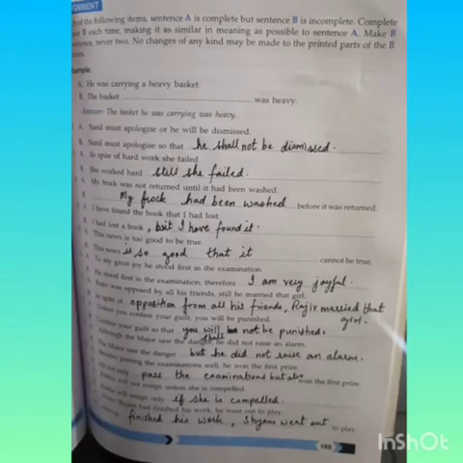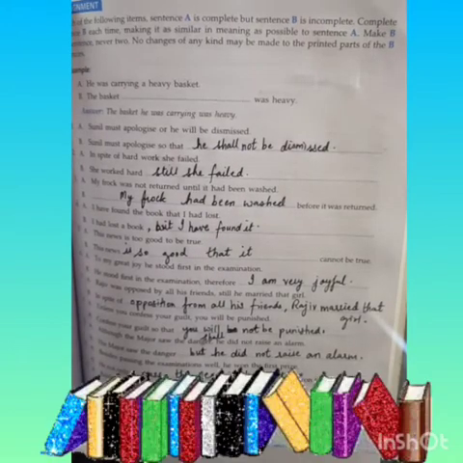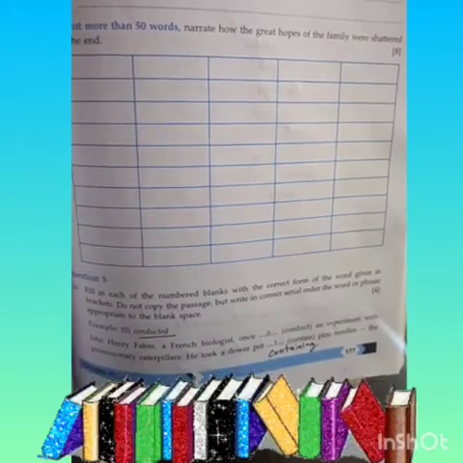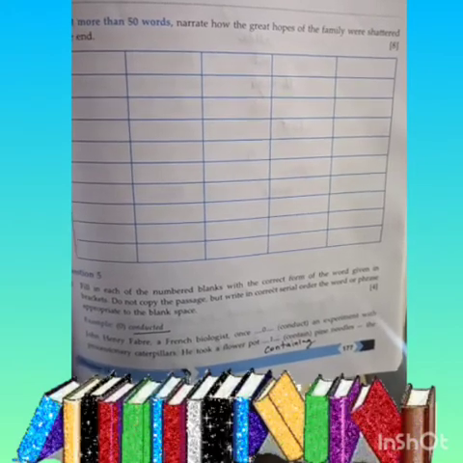Rekha will not resign unless she is compelled. Rekha will resign only if she is compelled. When Shyam had finished his work, he went out to play. Having finished his work, Shyam went out to play. Children, now come to page number 177. Question number 5. Fill in the blanks.